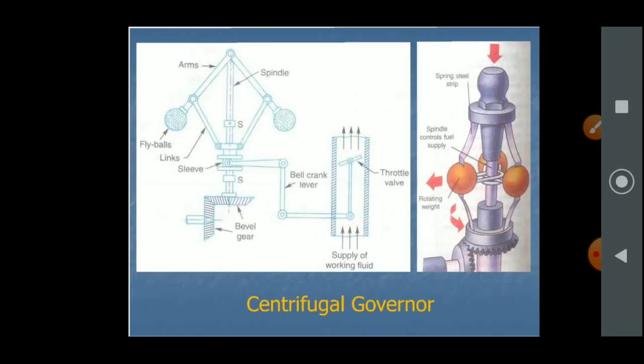This is the block diagram of centrifugal governors. It shows various elements such as arms, spindles, fly balls, links, sleeves, bell crank lever, bevel gear, throttle valve.